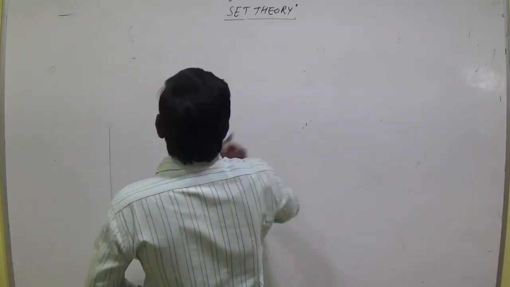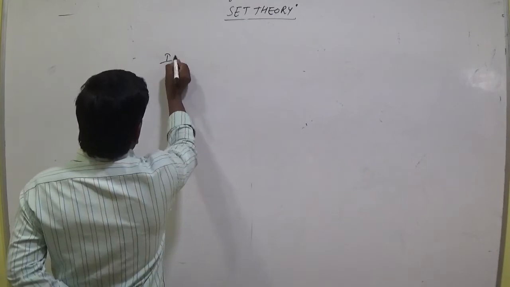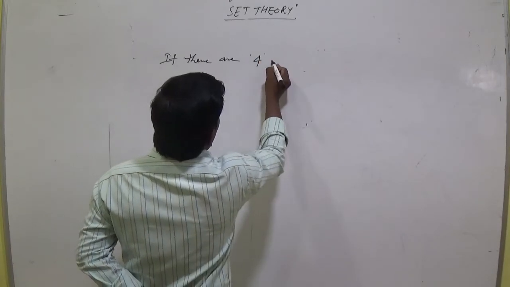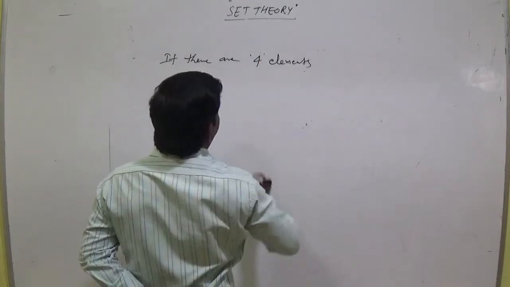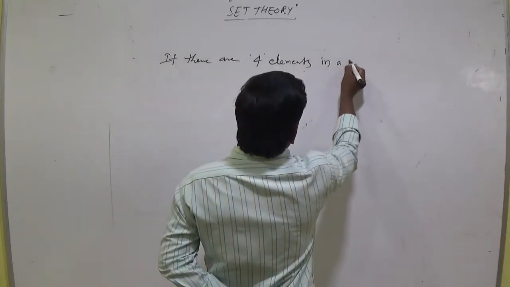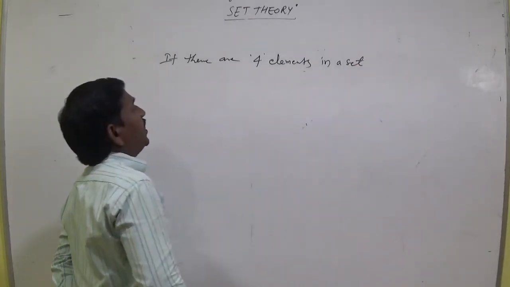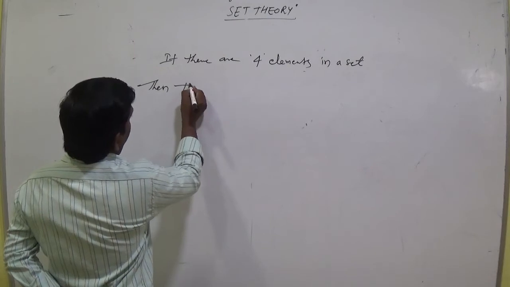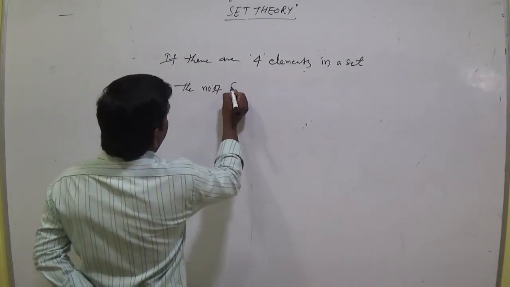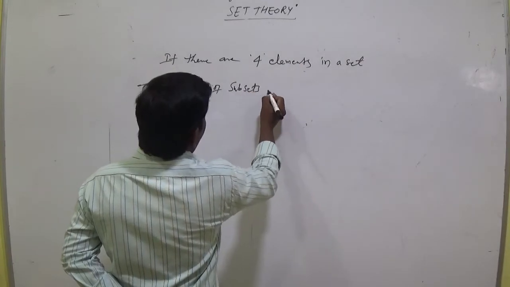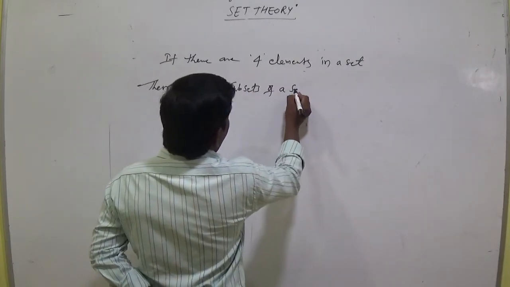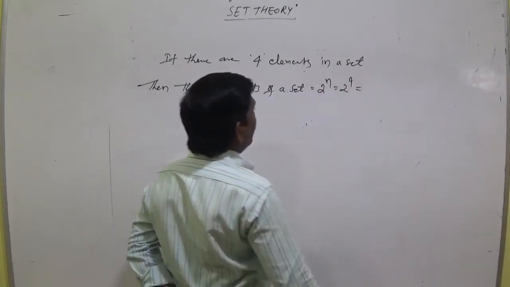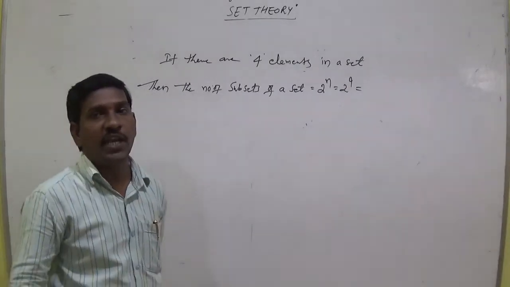If there are 4 elements in a set, then the number of subsets of a set equals 2 power n, which means 2 power 4. 2 power 4 means 2 2s are 4, 4 2s are 8, 8 2s are 16.